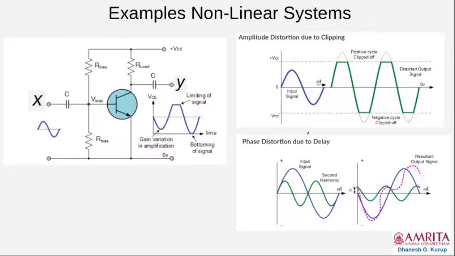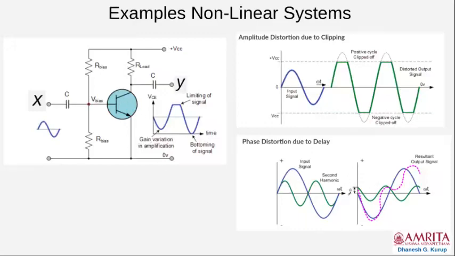And there are other reasons also to tell why a BJT amplifier, which is shown here, is non-linear, because there is this phase distortion. When you give an input signal, the second harmonic of this signal will be produced at large input voltages.